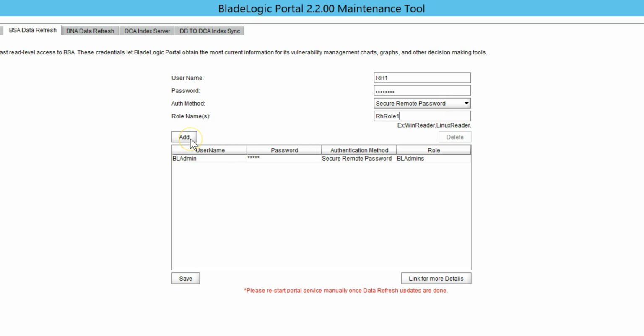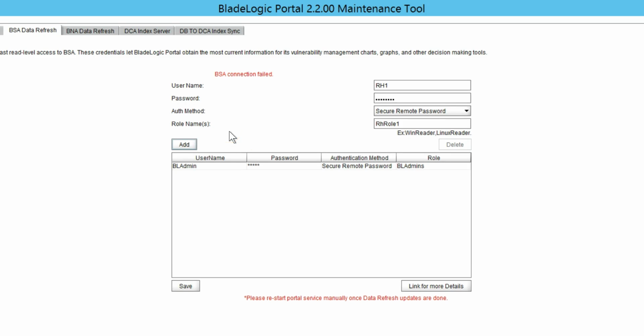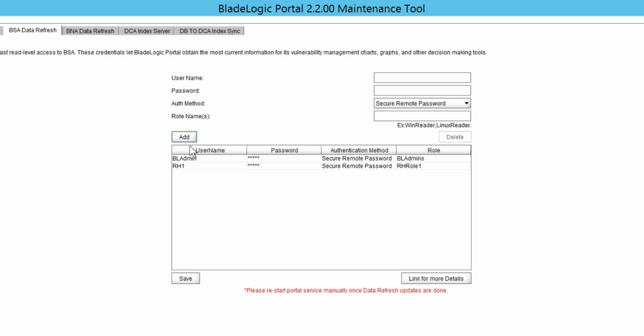Click on add. When we click on add, it validates the user details, the authentication method, and the role name with the enrolled BSA. Because the role name is case sensitive, the BSA connection has failed. Now if we correct the role name and then again click on add, it will validate it and enroll the RH1 as a new data refresh user.